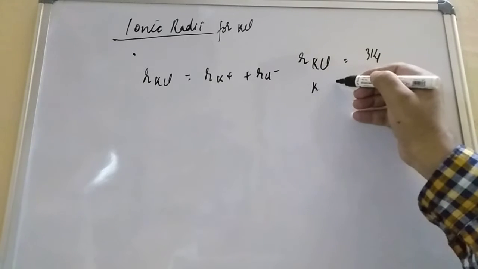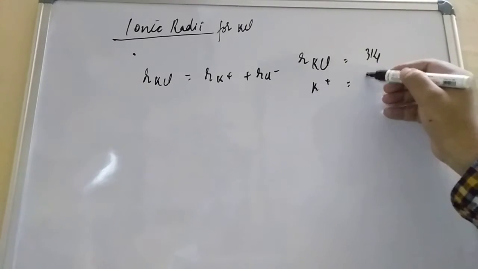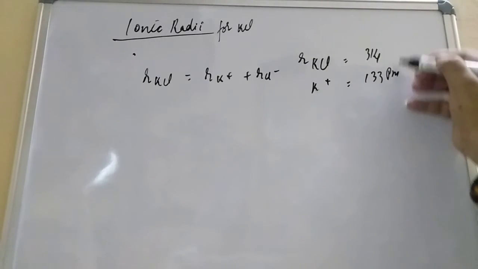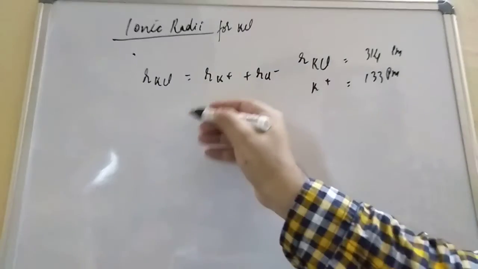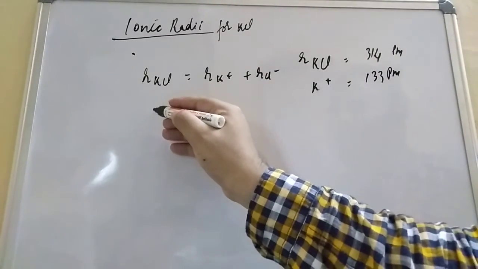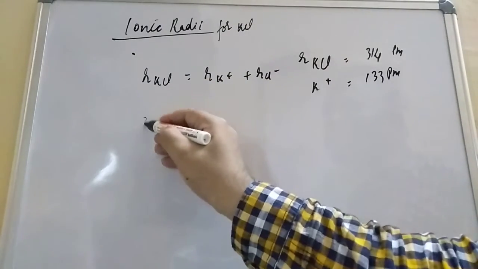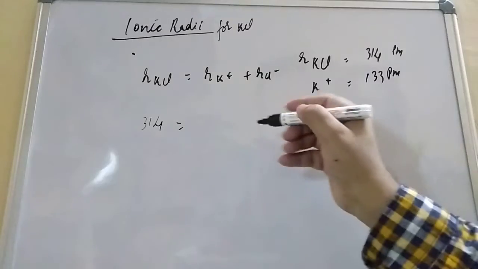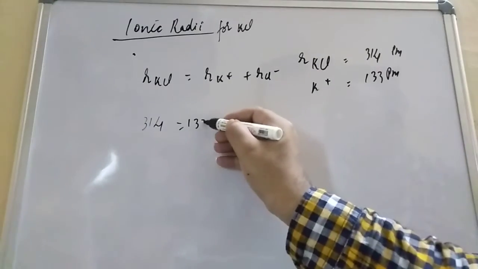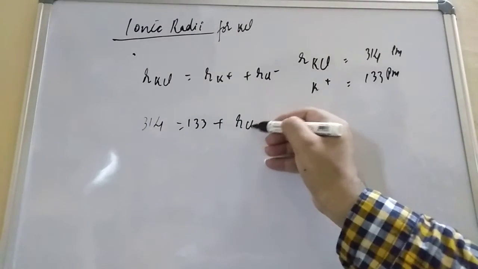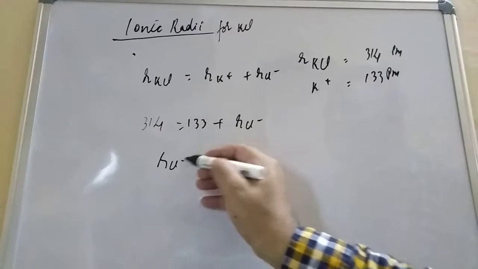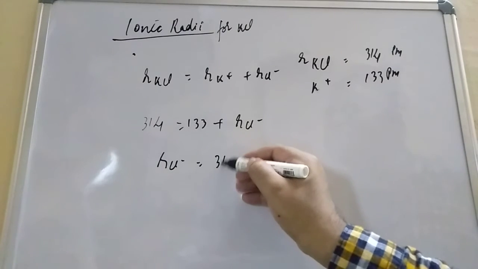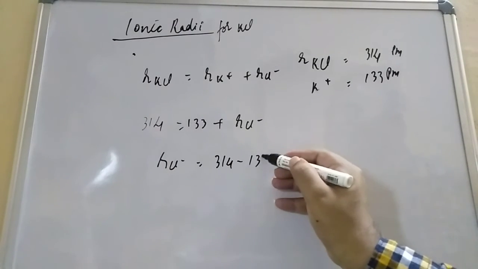And K plus is also given, student. How much is K plus? 133 picometer. And this is also in picometer. So R Cl minus they are asking. So from the formula, R KCl 314 equals R K plus 133 plus R Cl minus. And then R Cl minus equals, student, 314 minus 133.